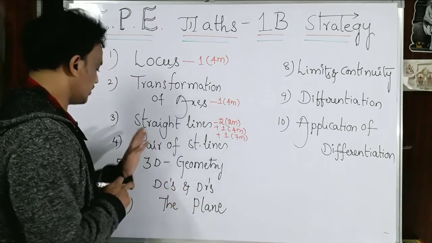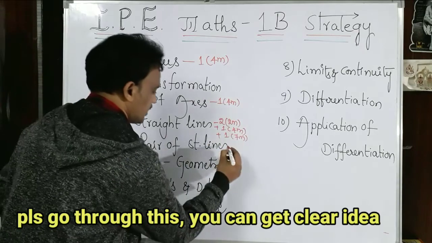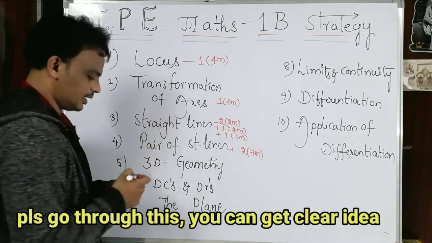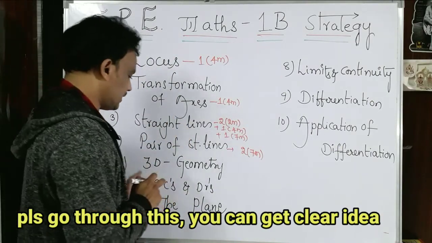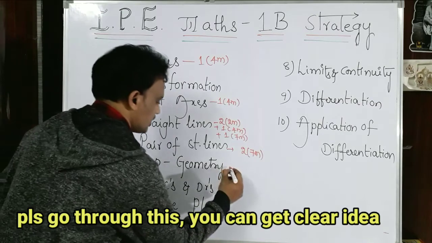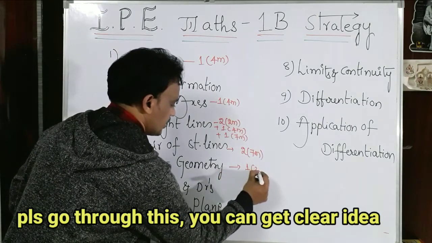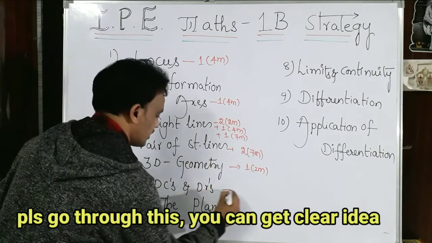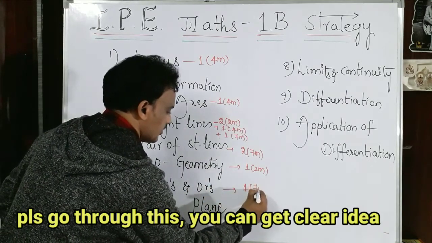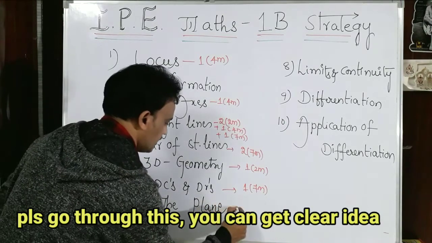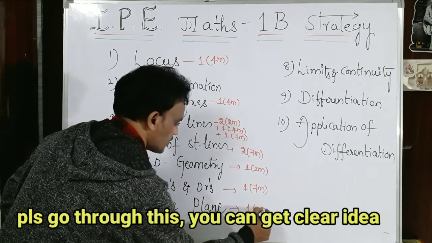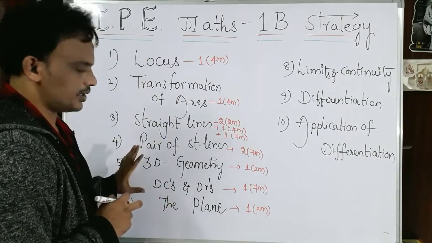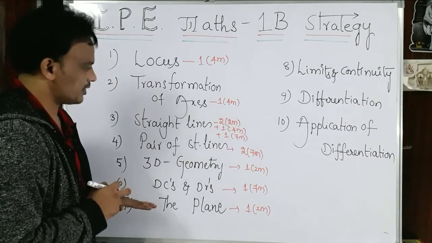Coming to the pair of straight lines, there are two 7 marks questions, no 4 marks and no 2 marks. In 3D geometry there will be only one 2 marks question. From the direction cosines and direction ratios there will be one 7 marks question, and from the plane it will be one 2 marks question. That is the coordinate geometry part, up to 7 topics.